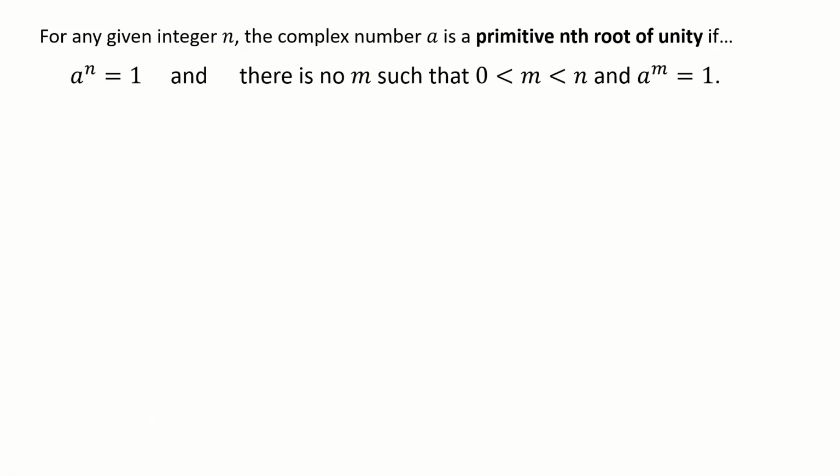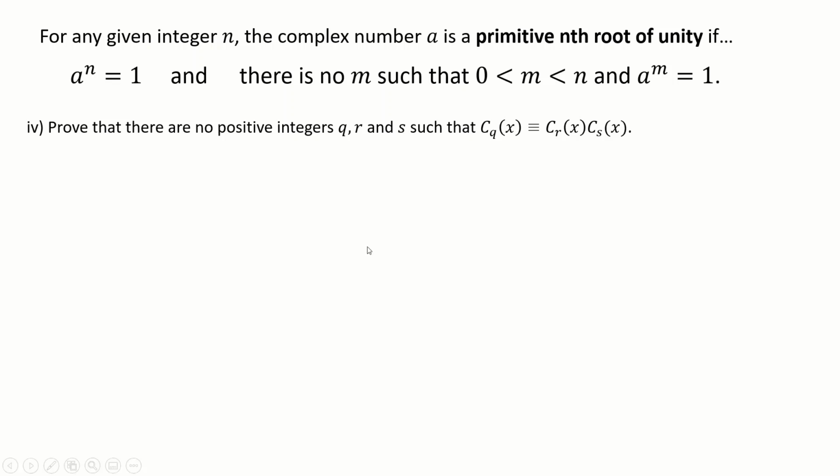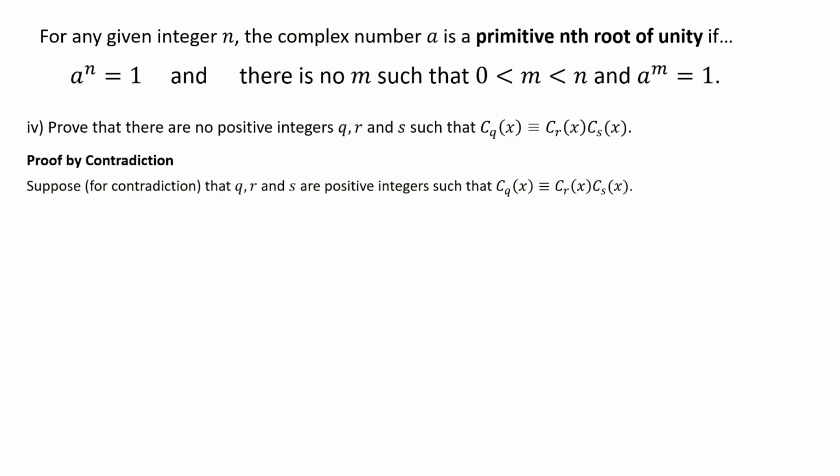Alright, on to the final part then. It says prove there are no positive integers q, r and s such that Cq is Cr times Cs. So for this, again, a general result, the inclusion of the word "no" hopefully rings bells that it might be a good idea to do a proof by contradiction. We can suppose as our first step, for a contradiction, that Q, R, and S are positive integers such that Cq is equal to Cr times Cs. So we'll set this situation up. Let's try and get an absurd result, a contradiction.